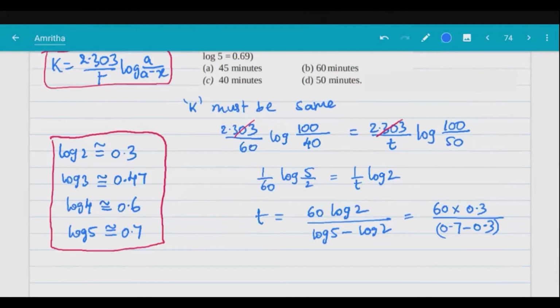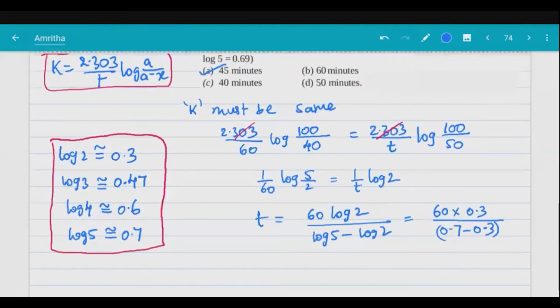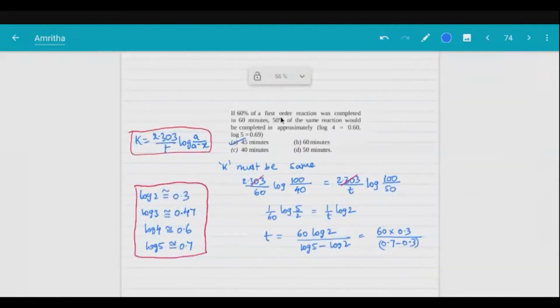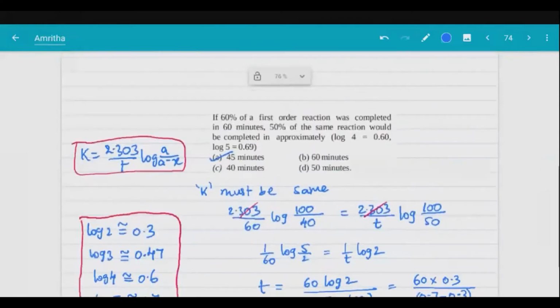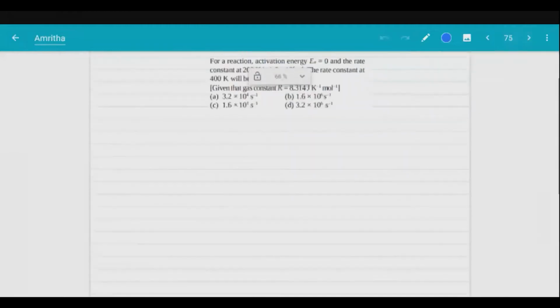Option A. Exactly. Good, good. So that is 45 minutes. What we did here: you can calculate any x percentage of a first order reaction by equalizing the K value. We should get option A. Okay, done. Next question.